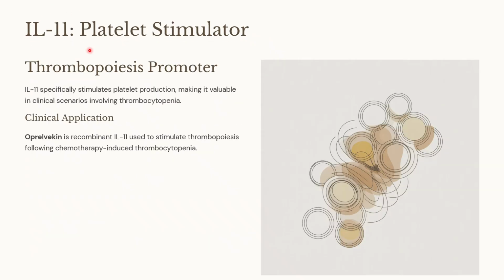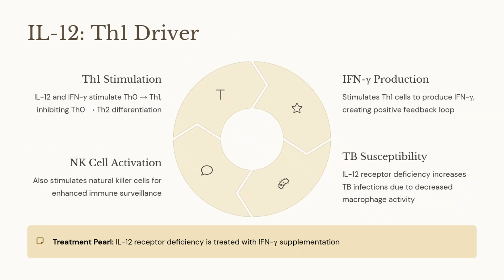Interleukin 11, it's a platelet stimulator. It specifically stimulates the platelet production, making it valuable in clinical scenarios involving thrombocytopenia. Typically, following a chemotherapy-induced thrombocytopenia, interleukin 11 is used to stimulate thrombopoiesis.